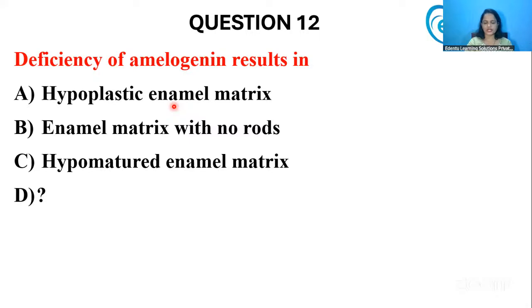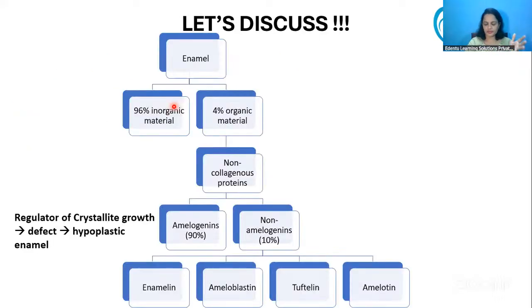So, what do you think it is? Amelogenin is the main protein in the enamel. It constitutes around 90% of the enamel proteins. If you look at the composition, enamel is made of 96% inorganic material and 4% organic material.